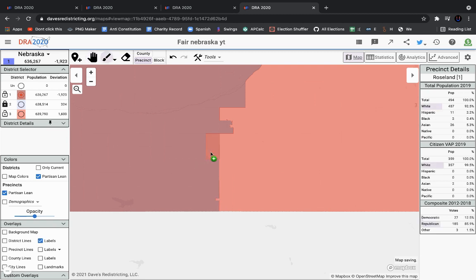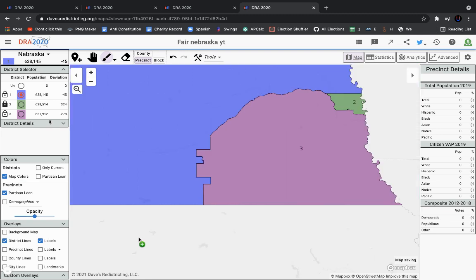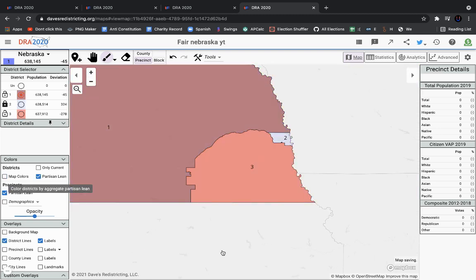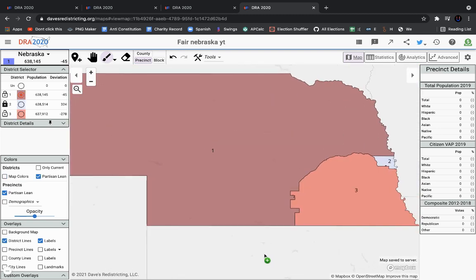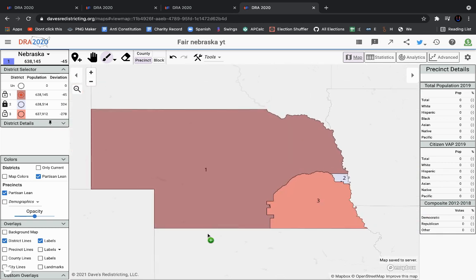Let's just see if I can do this as quickly as possible, and yeah, that'll work. Okay, so that's what the map would look like. It does get a little laggy sometimes when you try to edit the map when it has the borders on, but there we go. So fix the population deviation, and there you have it. So you have the fair map of Nebraska. Now, with that being said, we're going to move on to the state of Maine.